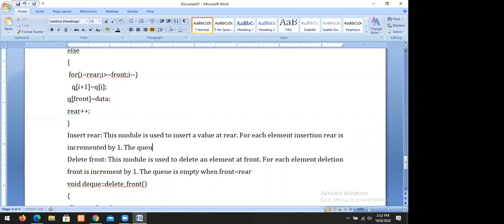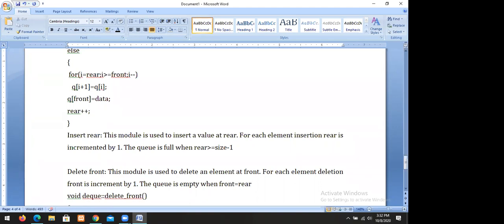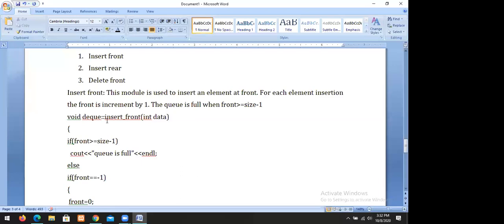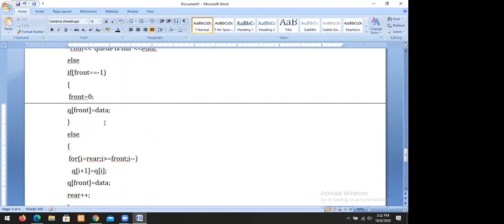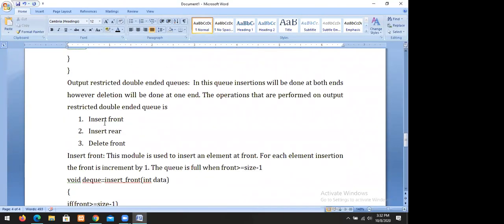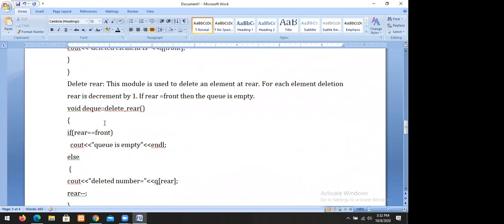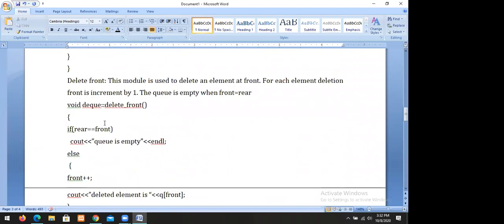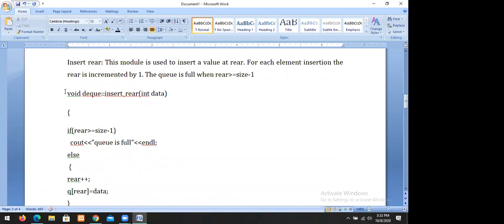The queue is full when rare is greater than or equal to size minus 1. This is the module. So the insert rare module is same as the previous one. We have already seen insert rare. We have the module, it is same.